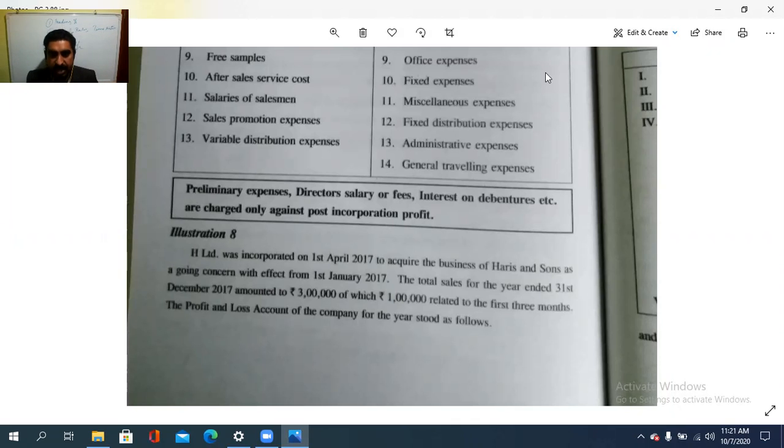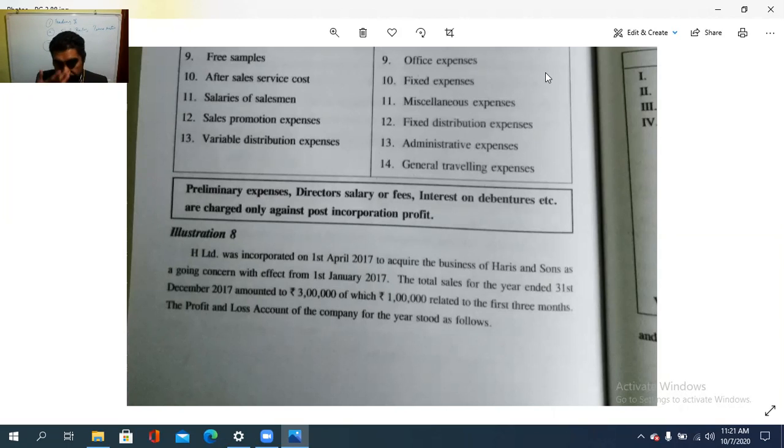Total sales for the year ended 31st December 2017 amount to 3 lakh, of which 1 lakh related to the first 3 months. The balance months' sales is 2 lakh, that is, 3 lakh minus 1 lakh, so 2 lakh. Therefore, 1 lakh to 2 lakh is the sales ratio, isn't it?